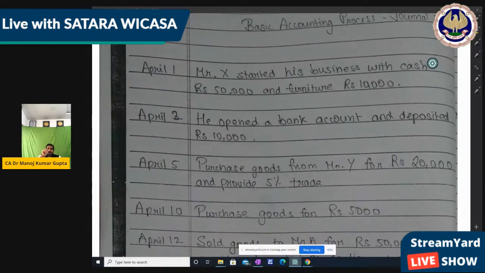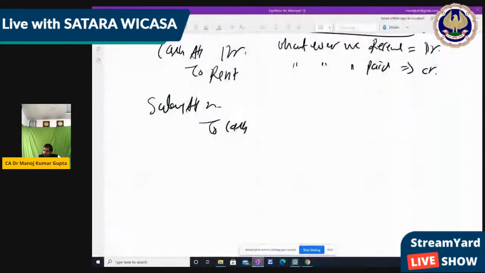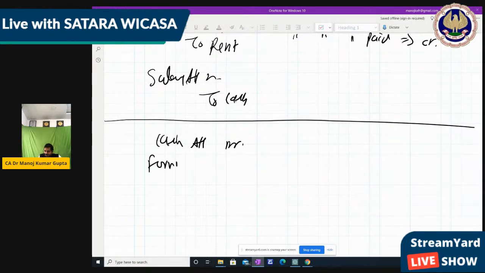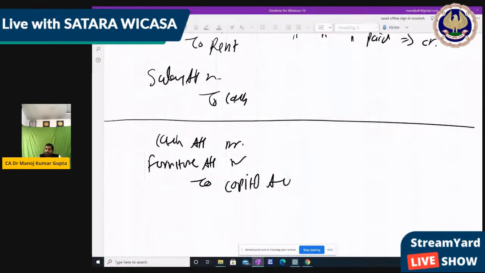You can pass your own entry also; you pass your own entry, and I will pass my entry here. Okay, so you have to debit cash account, debit furniture account, to capital account, because this is the representative personal; the proprietor's name we cannot use, that's why we use capital account.